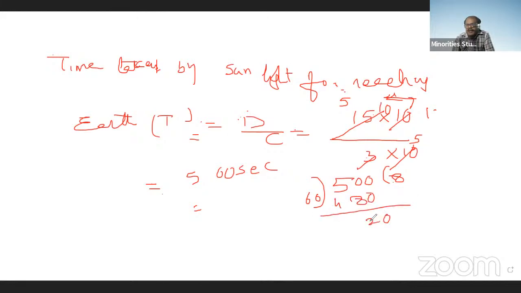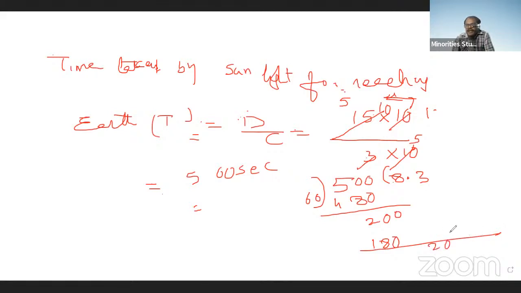Now we can put a decimal point here, and this will become 200. Then 60 3s are 180, and the remainder is 20 again.